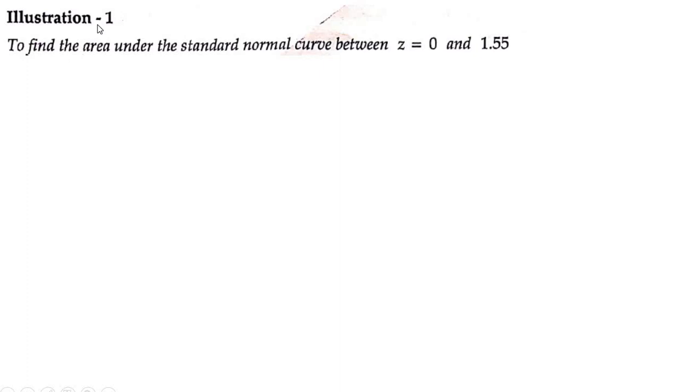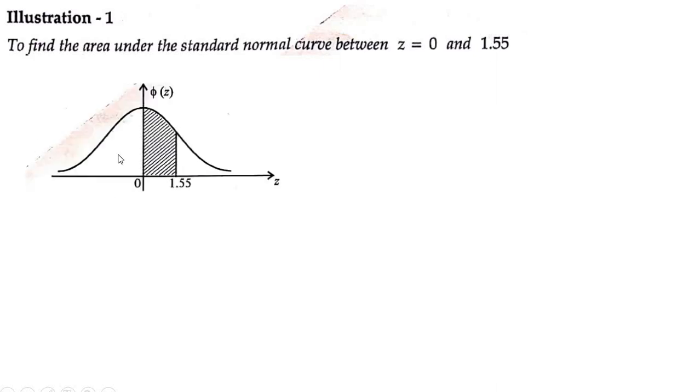So let me begin with the first example, illustration 1. To find the area under the standard normal curve between z equal to 0 and 1.55. First of all, let us draw the standard normal curve.